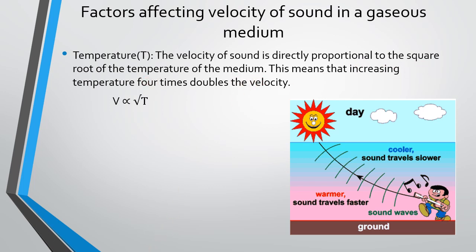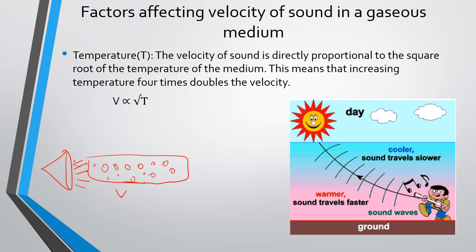If I have to give an example, suppose this is a speaker, this is a gaseous tube, and the molecules are moving away from each other. You know, in a gaseous tube, the gas molecules are always moving away from each other. The speaker is on, so the particles start moving. If I put a burner under it, what would happen? The particles would start moving more.